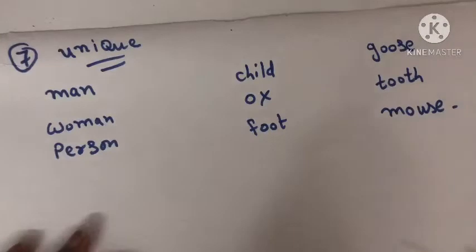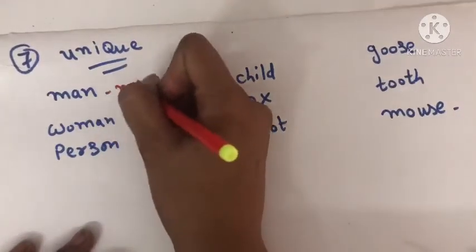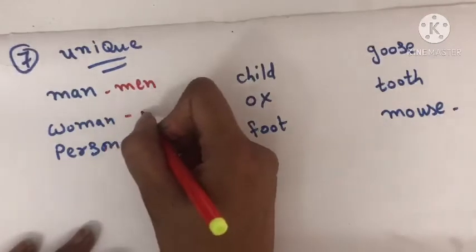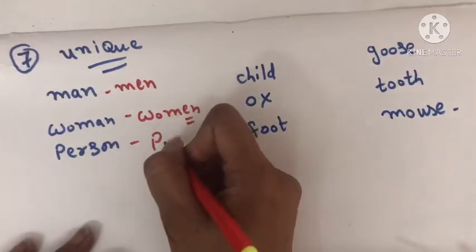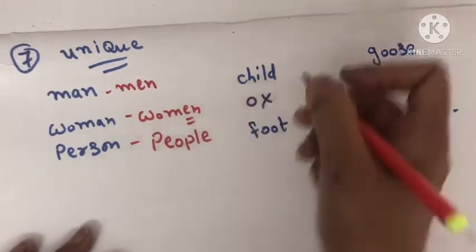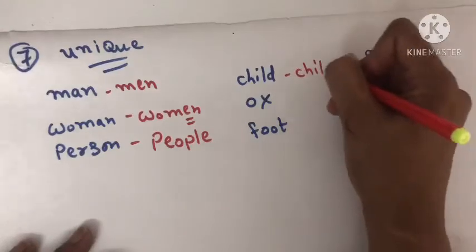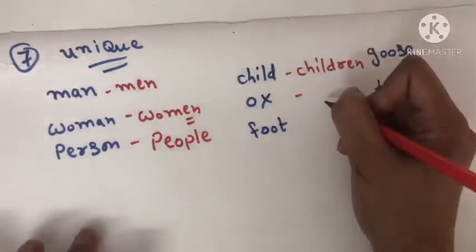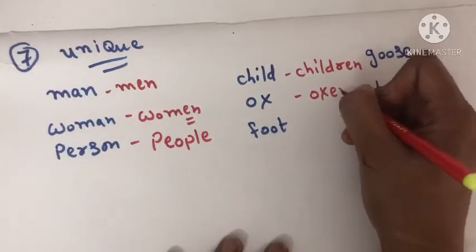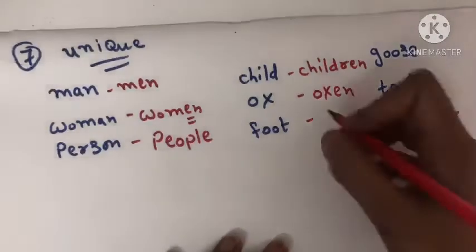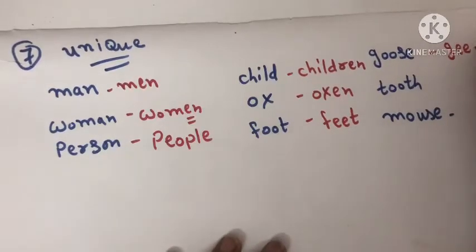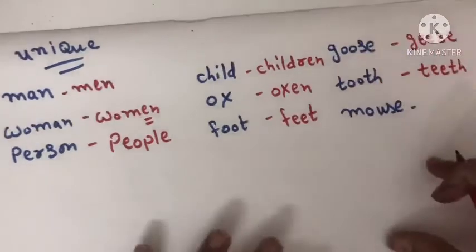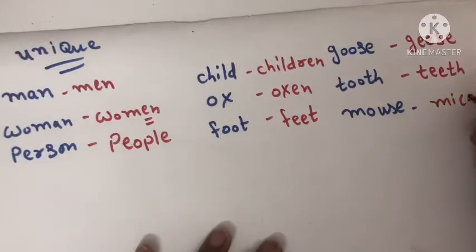Now, what will be the answers? That will be men for man, women for woman, people for person, children for child, oxen for ox, feet for foot, geese for goose. In the same way, teeth, and mice for the mouse.